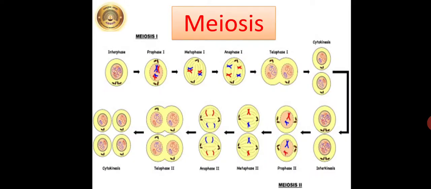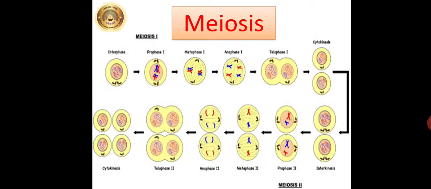The process of gamete production and spore formation occurs by meiosis. In this type of cell division, four haploid, that is N, daughter cells are formed from one diploid, that is 2N, cell. During this cell division, crossing over occurs between the homologous chromosomes, and thereby genetic recombination occurs. Due to this, all four daughter cells are genetically different from the parent cell and from each other too.